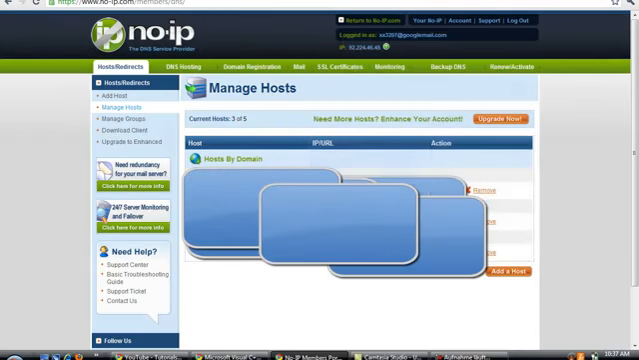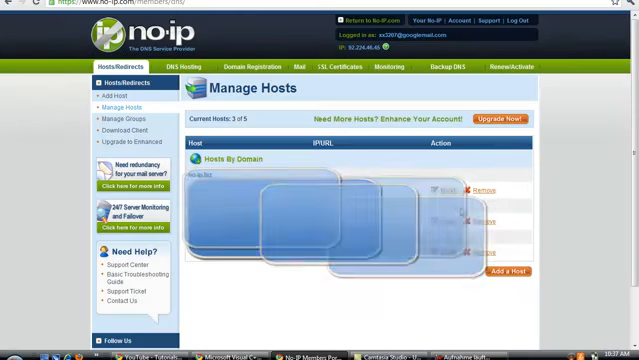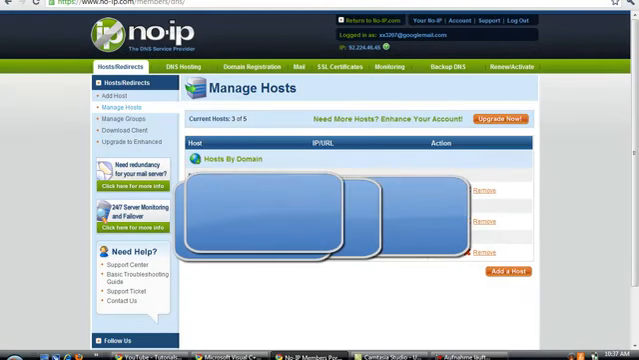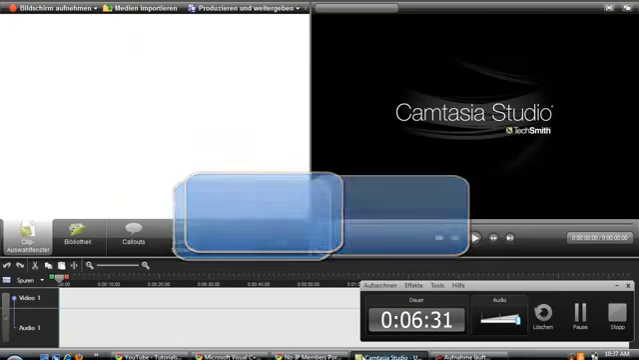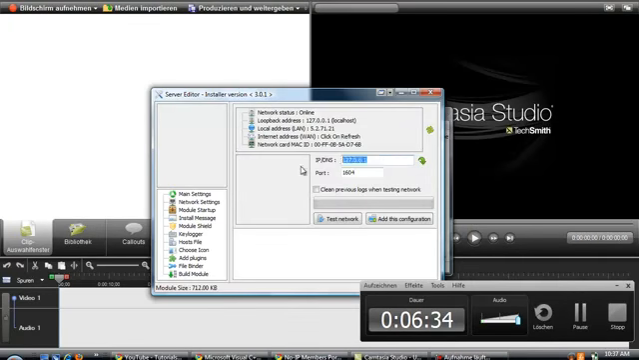So here are my hosts, I've hidden them, the IP, the host. I will use this one. Make sure you put here the host name, for example tutorial for account no IP.org, or it must be your host. Here I will simply use my local IP because I'm testing on my machine, but you will need to enter the No-IP host. Add this to configuration and click test network.